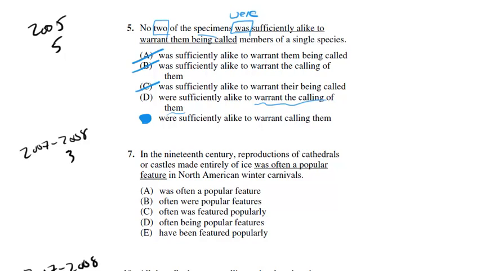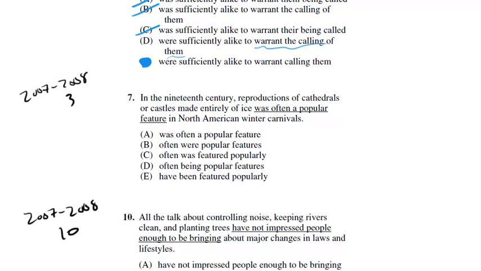In the 19th century, reproductions of cathedrals or castles made entirely of ice was often a popular feature in North American winter carnivals. Okay, so again, we see this verb was. You might think ice is the subject, but again, no, it's not. What is the subject? It's reproductions of cathedrals or castles made entirely of ice. It's the reproductions that were often a popular feature.